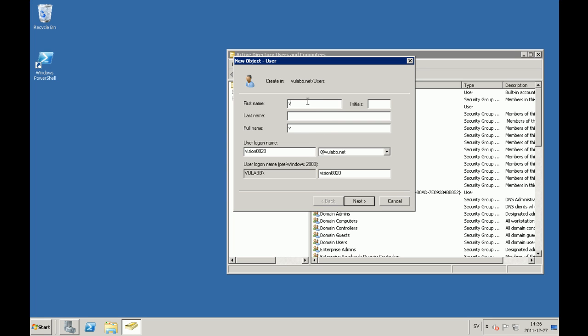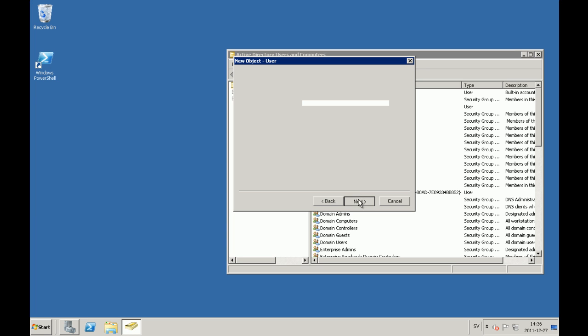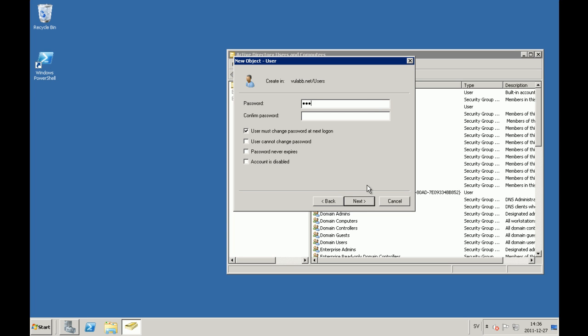You can name it whatever you want, but in this tutorial I will use the account name Vision8020. When setting the password, remember to check the box Password never expires. If not, the password will need to be changed after a month and the Vision8020 server will no longer have access to the mailboxes after that.